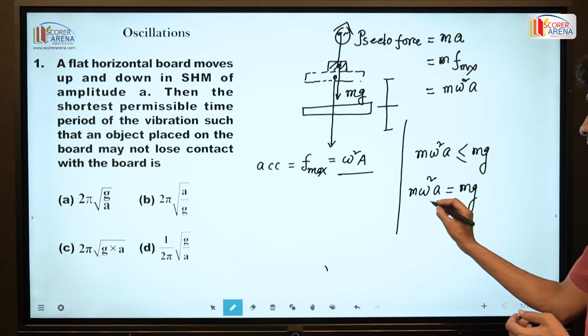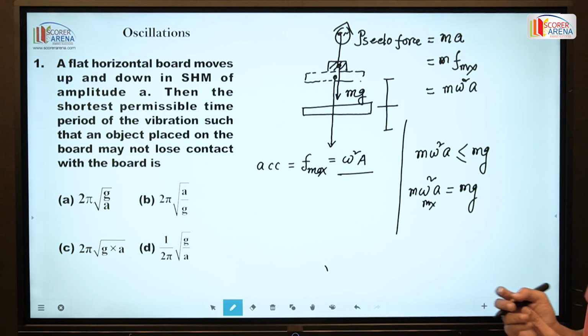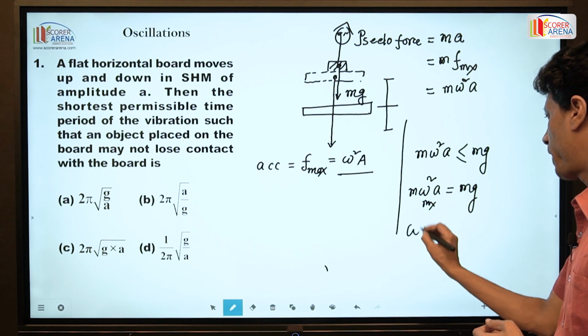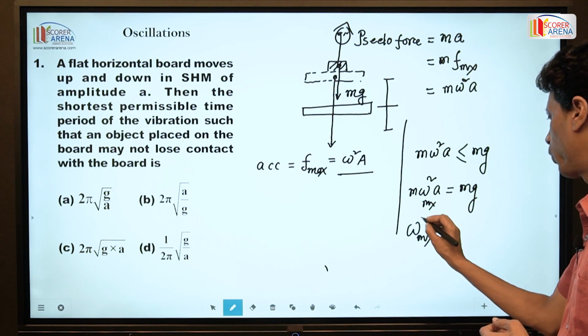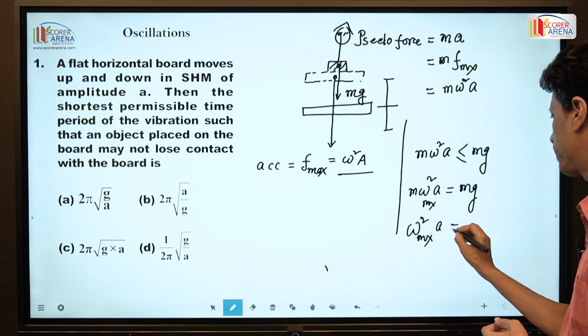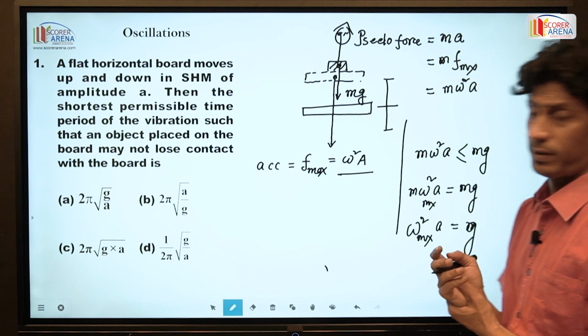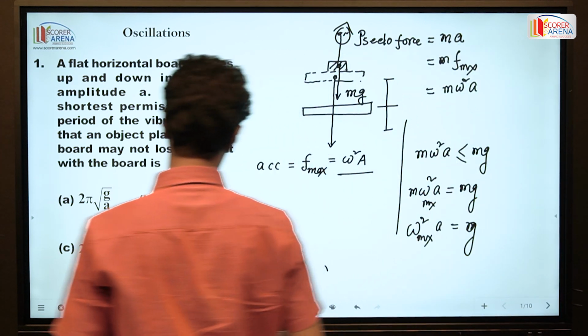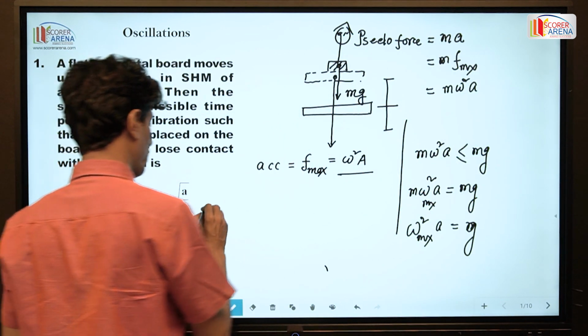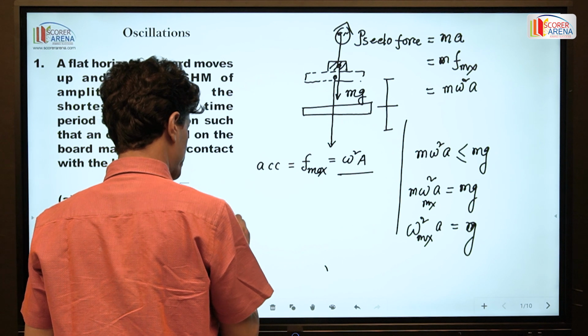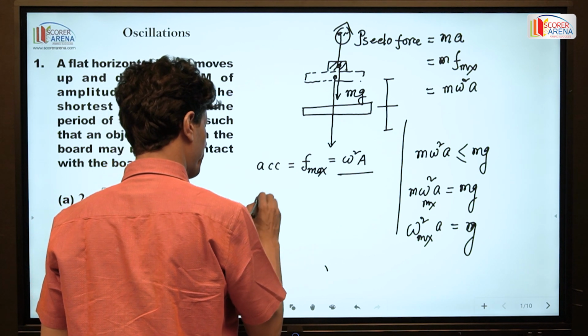What is the maximum? Omega is the angular frequency of this oscillation, so m omega max square A equals mg. Therefore omega max square equals g by A.